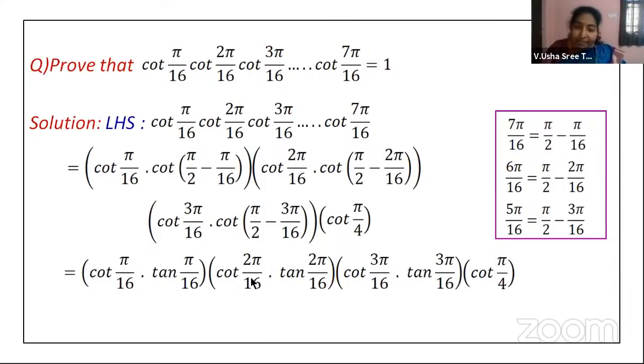Now when the terms get cancelled here, in every bracket you will be left with 1. So 1 into 1 into 1 into 1 gives you 1. Therefore cot pi by 16, cot 2 pi by 16, cot 3 pi by 16, and so on up to cot 7 pi by 16 is equal to 1. Right? If you directly start simplifying, maybe you may not be in a position to complete the problem so easily and so quickly. Okay, one more problem.